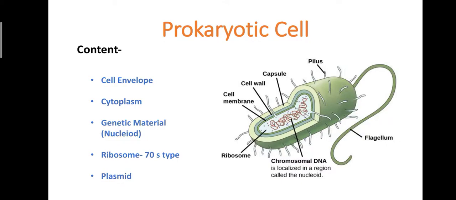Then after that, plasmid, the last content. Plasmid is also present in the bacteria. Plasmid is called extra chromosomal DNA. Means besides main genomic DNA, that is nucleoid, some extra chromosomal DNA present in the cytoplasm of bacteria is called plasmid.